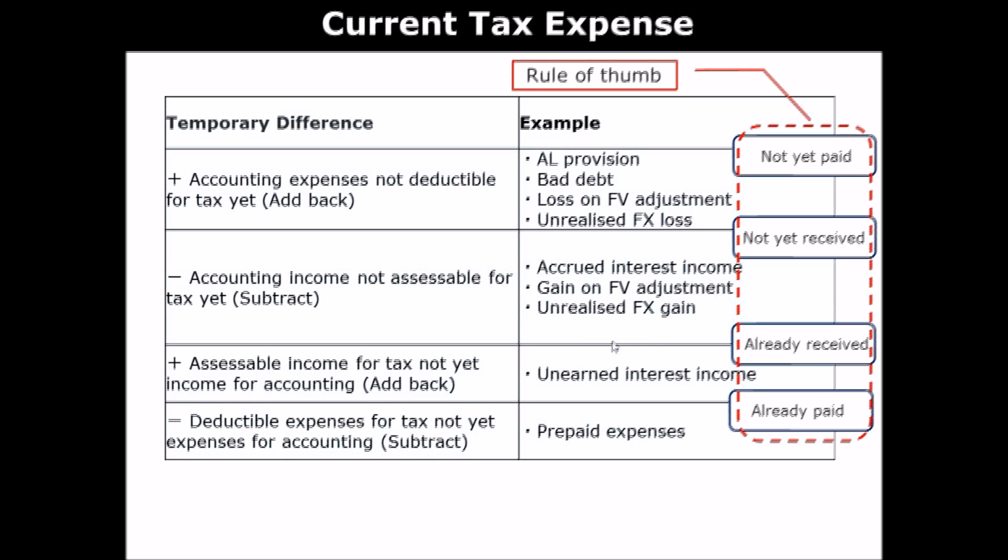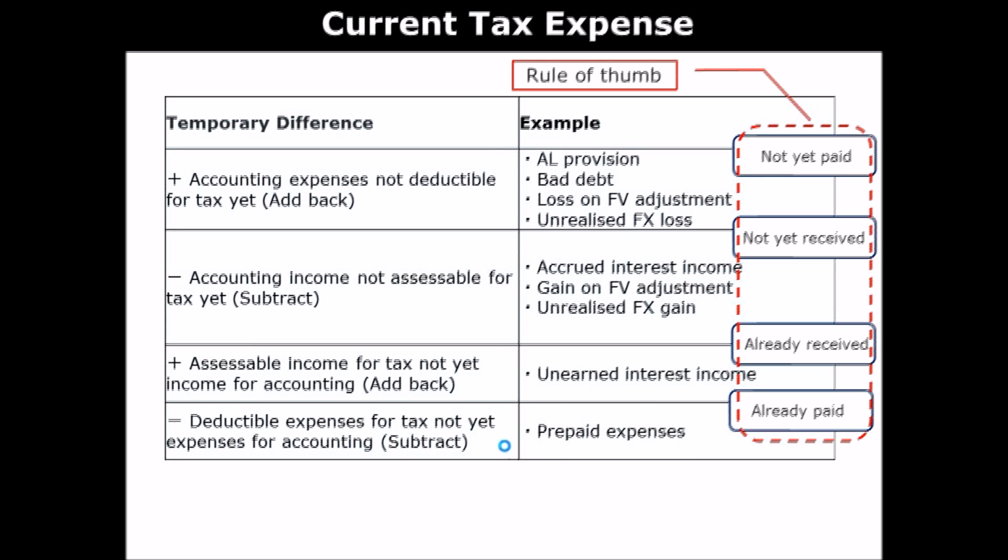And the next one, for example, gain on fair value adjustment or unrealized foreign exchange gain, these will be assessable only when these are realized, right? So fair value adjustment or unrealized forex gain, well, they are recognized as gains in financial statements, but from tax perspective, they attract tax only when they are realized, meaning that only when the company has received the cash for those gains. Okay, so that is why you have to subtract it from accounting profit.